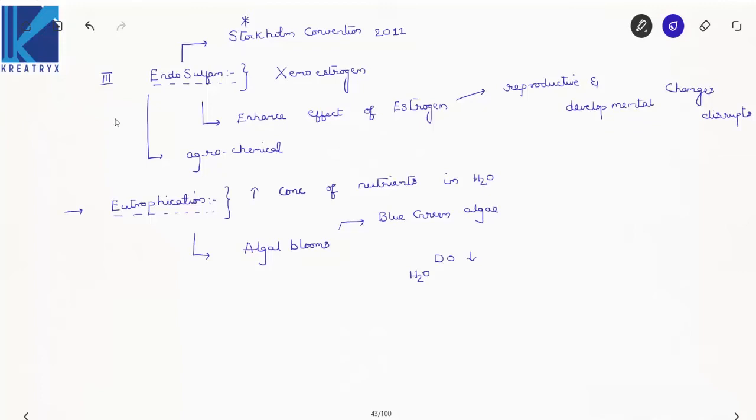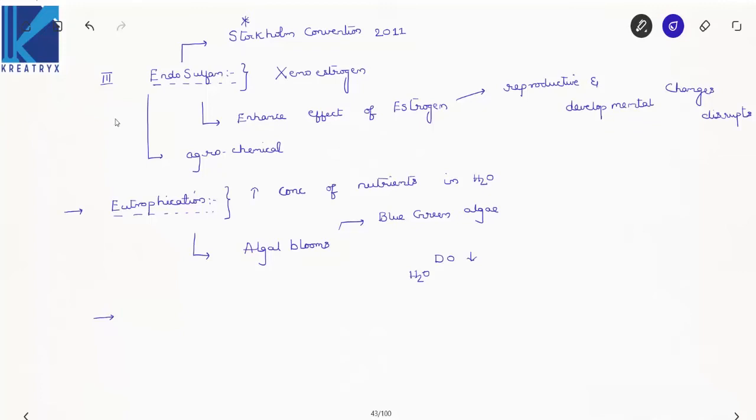Now the next one is groundwater pollution. Now how does this groundwater get polluted, right? One more important case study, right? Now see here, I'll write down the point here. Groundwater gets polluted due to industrial waste and municipal waste.